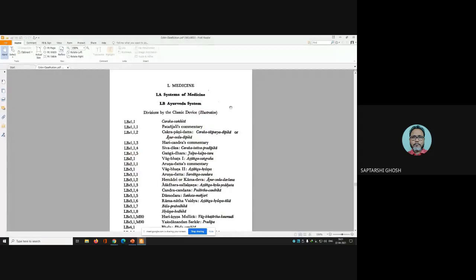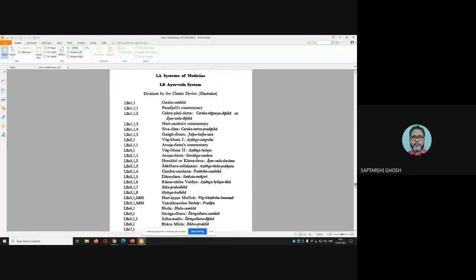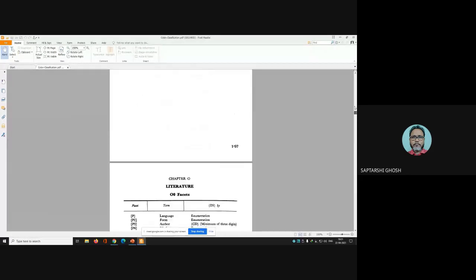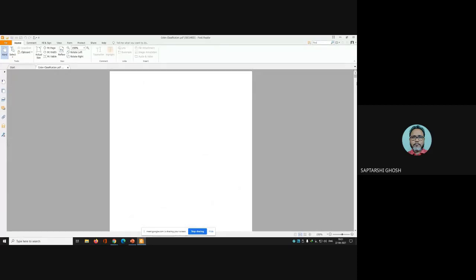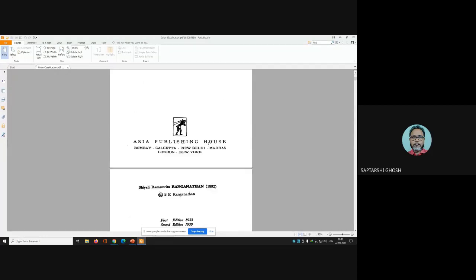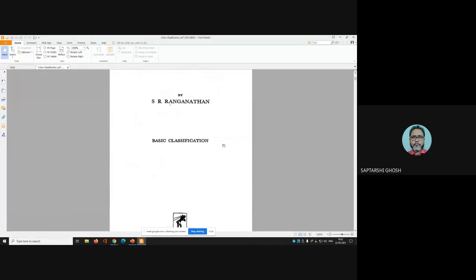This is the colon classification schedule, and see, this is colon classification, Ranganathan.